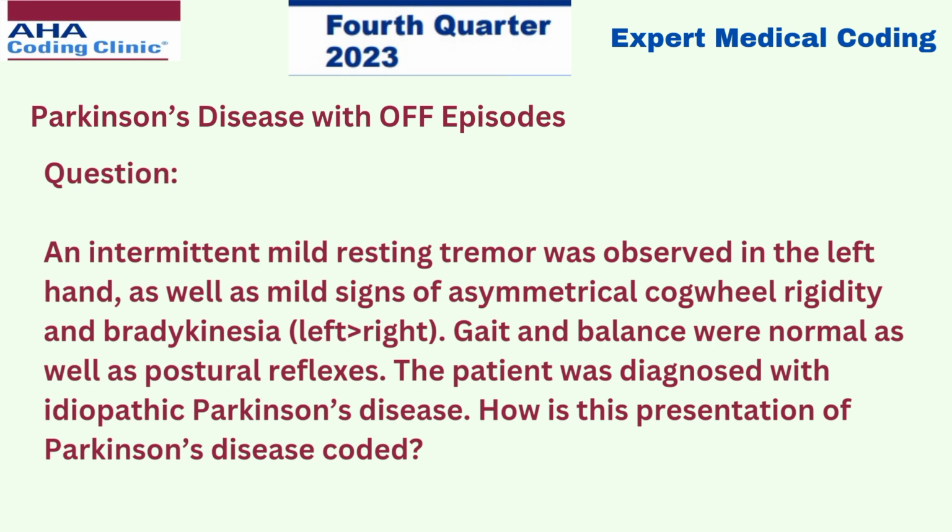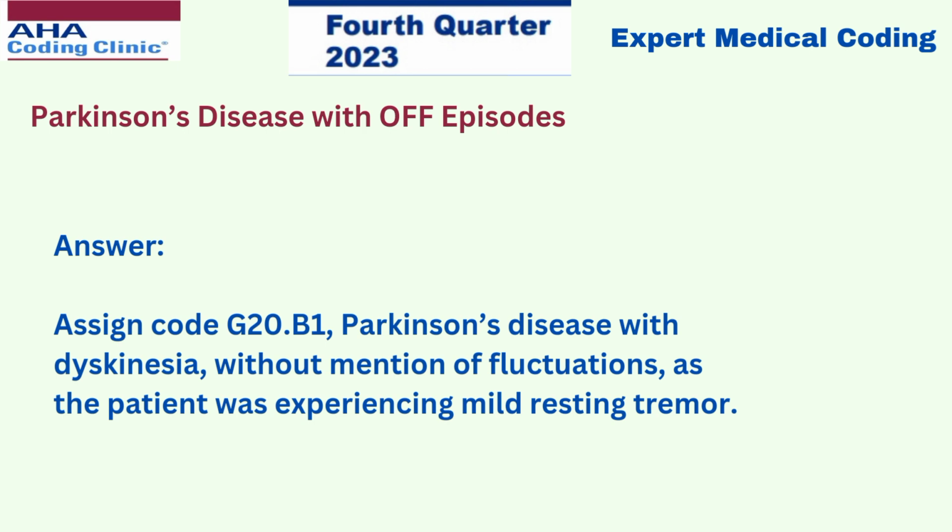So how should this presentation of Parkinson's disease be coded? The answer is, we have to assign the code G20.B1, that is Parkinson's disease with dyskinesia without mention of fluctuations, as the patient was experiencing mild resting tremor. So we have to code it as Parkinson's disease with dyskinesia. And there are no fluctuations here, so without mention of fluctuations is to be taken. And the code here will be G20.B1.